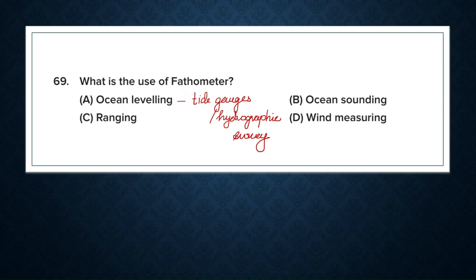And next one is ocean sounding. This is the answer. We use fathometer in ocean sounding.